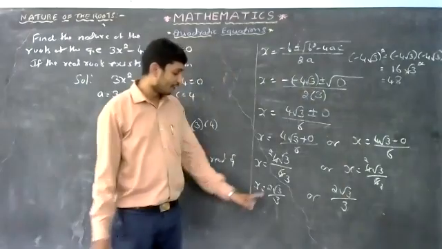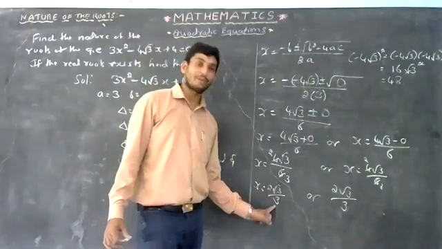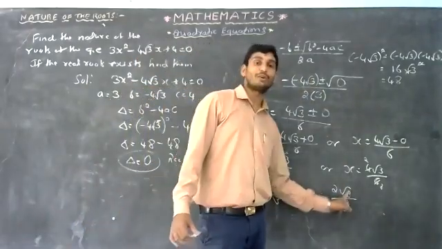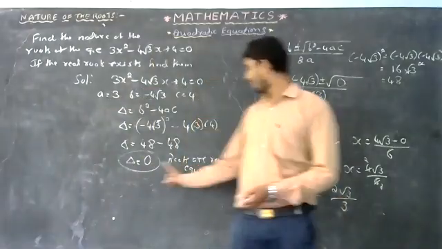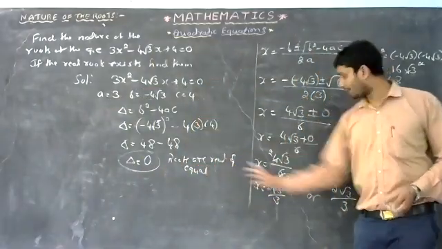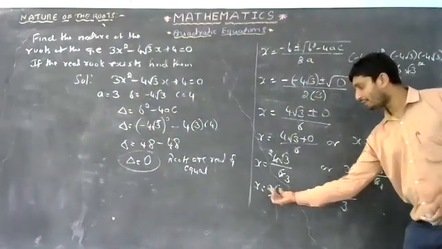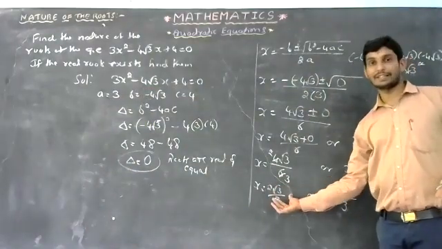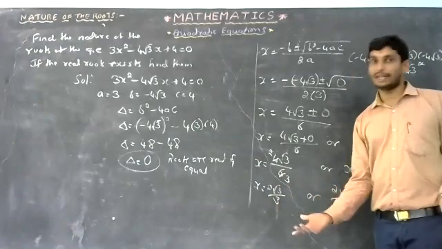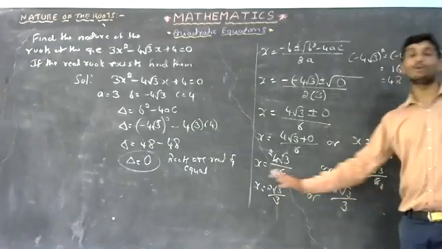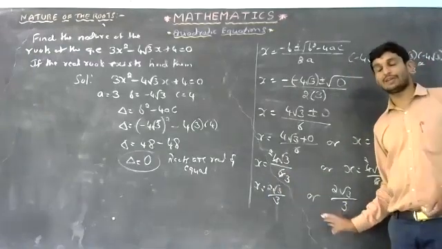Yes, you can observe here. One root is 2 root 3 whole divided by 3. Another root is also 2 root 3 whole divided by 3. That means we are getting the roots as real numbers. A real number can be rational or irrational, but an irrational number is also a real number. This is a real number, this is a real number, and they are equal. Hope you understand this.